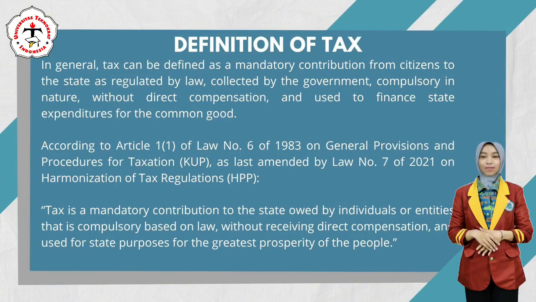According to Article 1 of Law No. 6 of 1983 on General Provisions and Procedures for Taxation, KUP, as last amended by Law No. 7 of 2021 on Harmonization of Tax Regulations, HPP, tax is a mandatory contribution to the state owed by individuals or entities that is compulsory based on law, without receiving direct compensation, and used for state purposes for the greatest prosperity of the people.